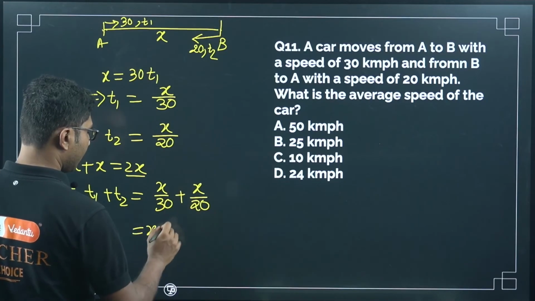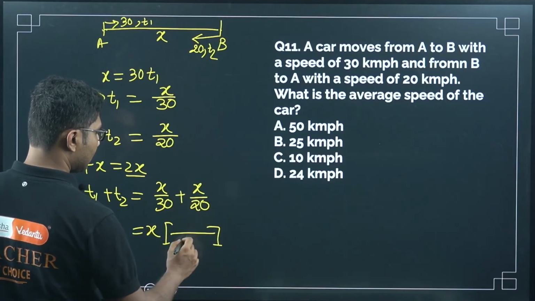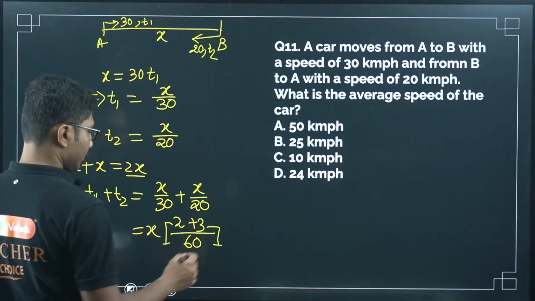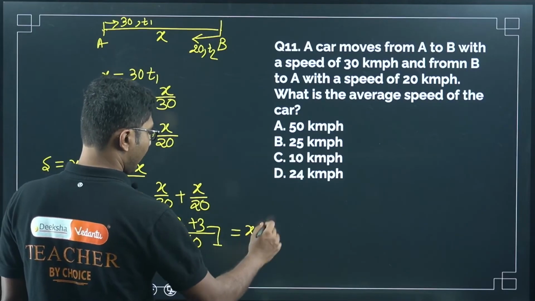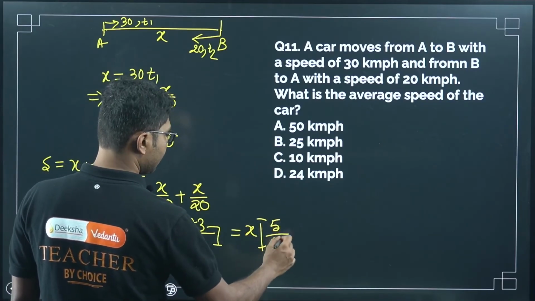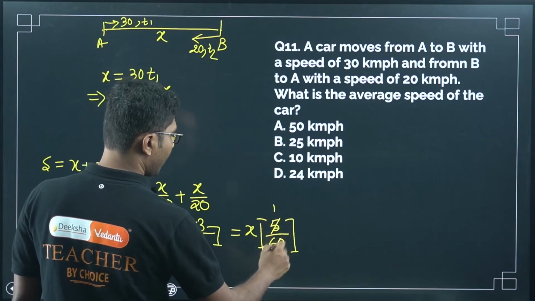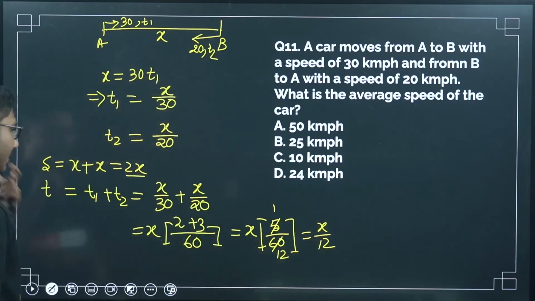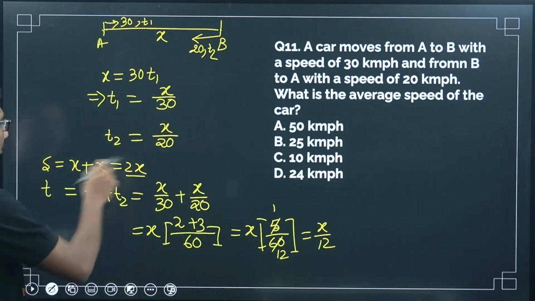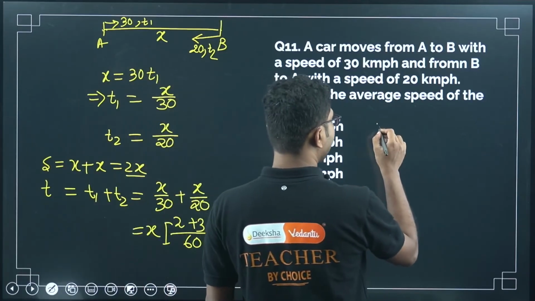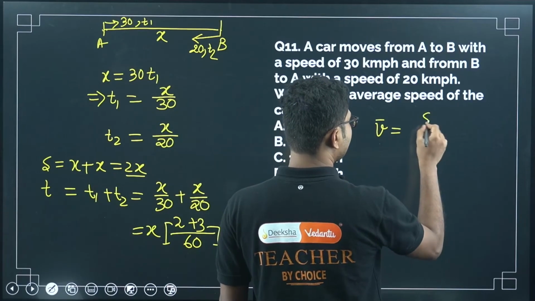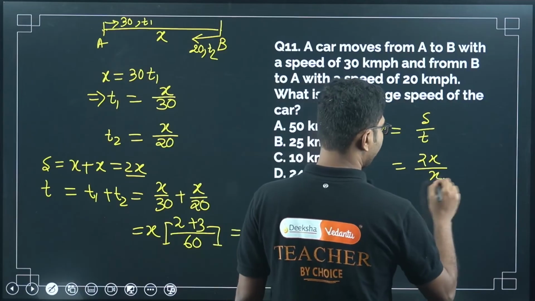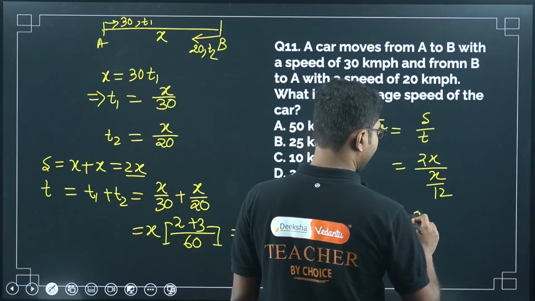So x is common, 60 is the LCM. So 2 plus 3, so it will be x 5 by 60 or 1 by 12. So it will be x by 12. Okay, so time is x by 12, total distance travelled is 2x. So the average speed is s by t, that is 2x divided by x by 12. Okay, so it will be 24.